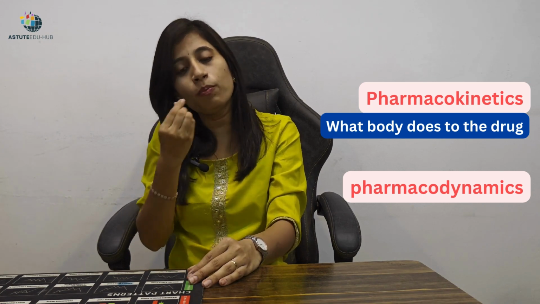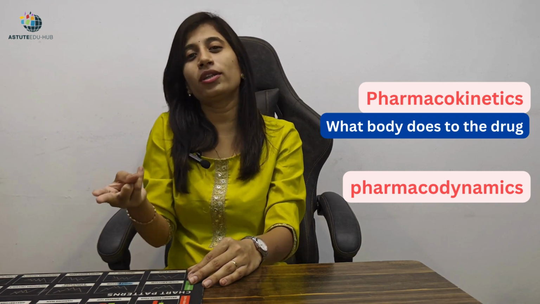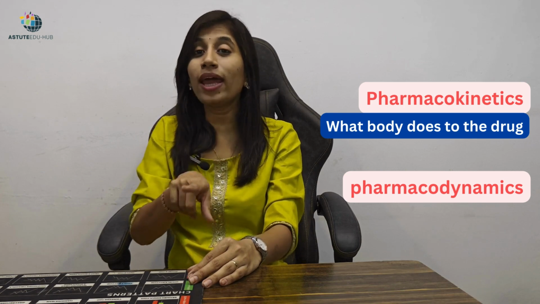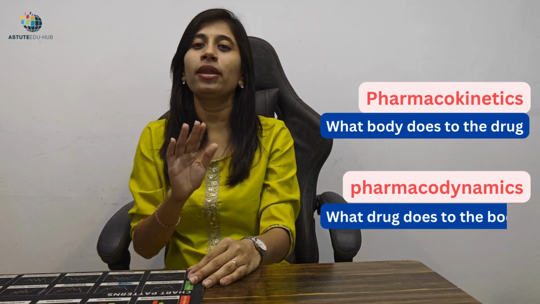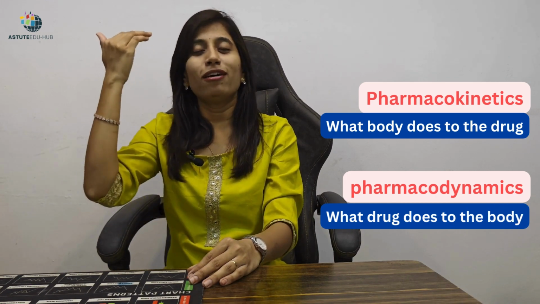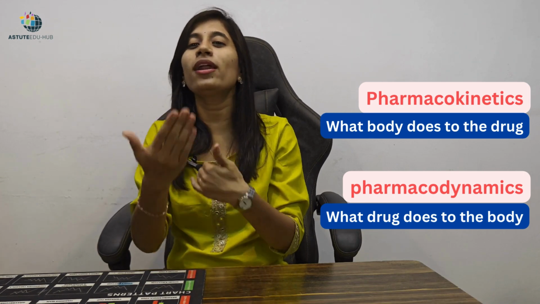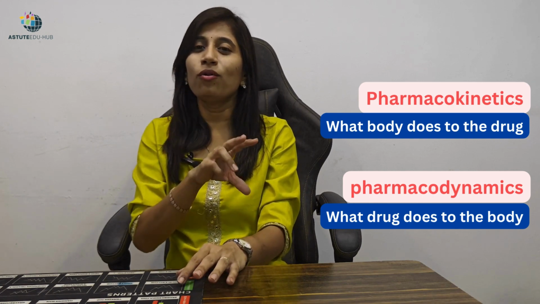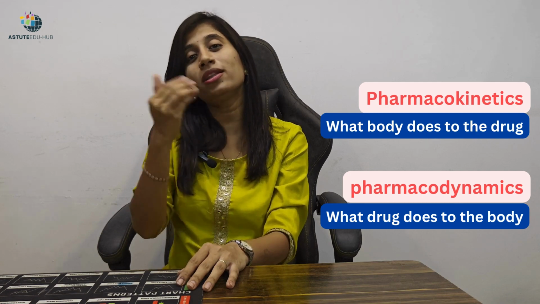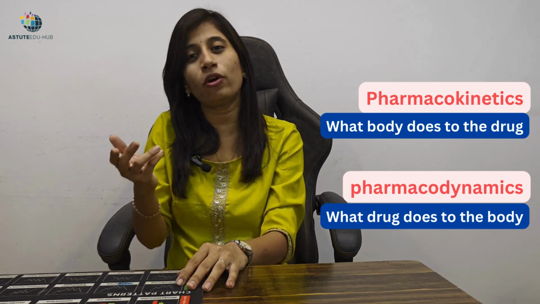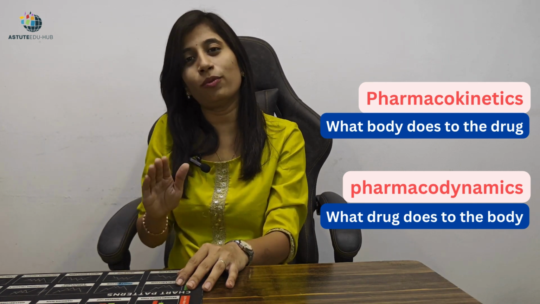The tablet started, then it moved through the whole body. So how the body acted on that drug is pharmacokinetics, whereas pharmacodynamics is what the drug does to the body. Just like we have read a rule, and we are very much aware of that rule, that for every action there is an equal and opposite reaction. So in pharmacokinetics we learned how the body acts on the drug, what the body does to the drug. And now in pharmacodynamics we are going to study what the drug does to the body.